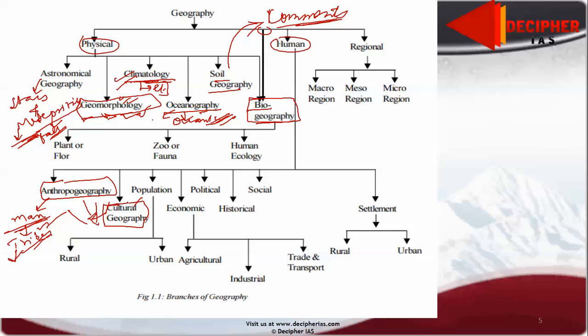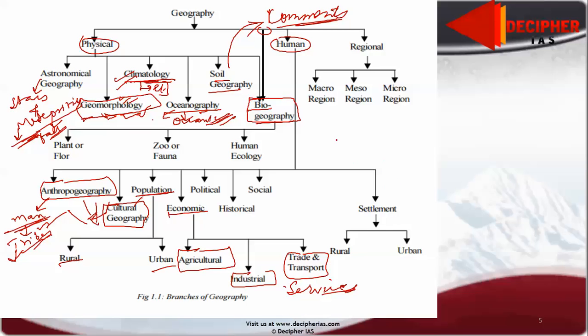So all these types of cultures are studied. Now coming to population, how the settlement has happened, rural versus urban settlement, and then economic classification. It is divided into three sectors: agriculture, industry, and services. Within services we have trade and transport.